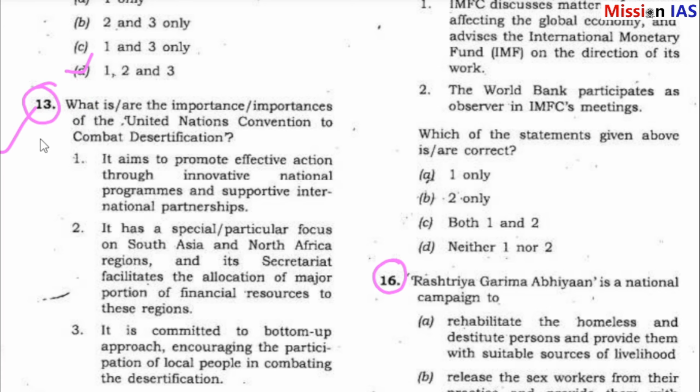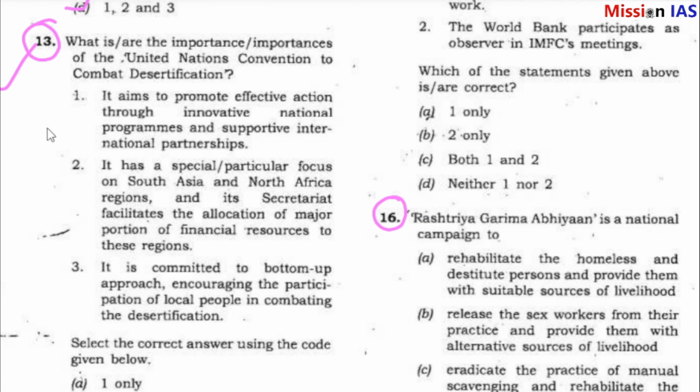Question number 13. What is/are the importance of the United Nations Convention to Combat Desertification? 1. It aims to promote effective actions through innovative national programs and supportive international partnerships. 2.